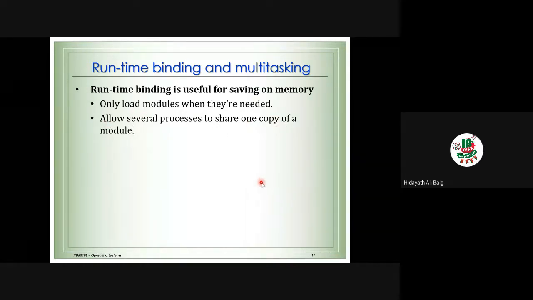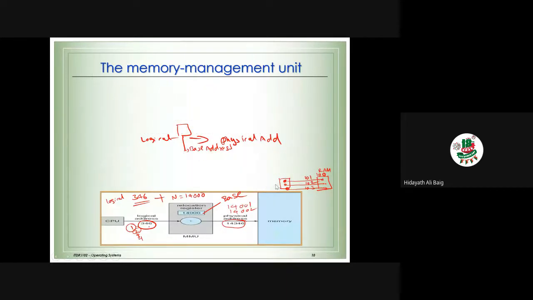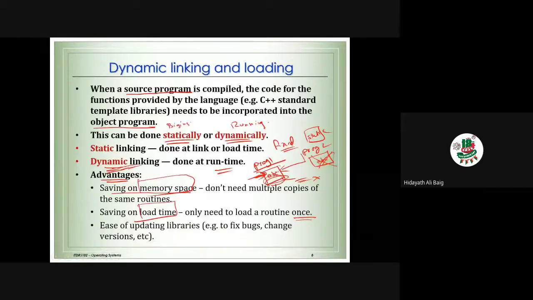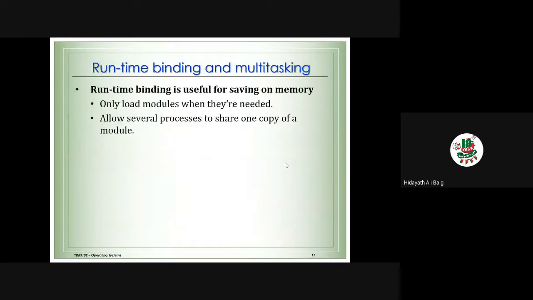I already gave you the example of sharing in the previous slide. Whenever we want, we can load it and the same copy can be shared by multiple processes. That is the usefulness of runtime binding.